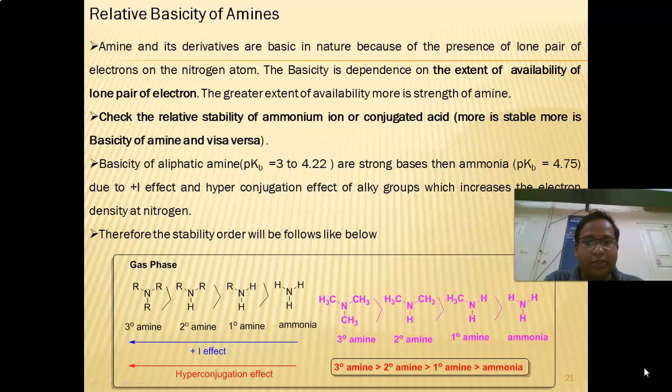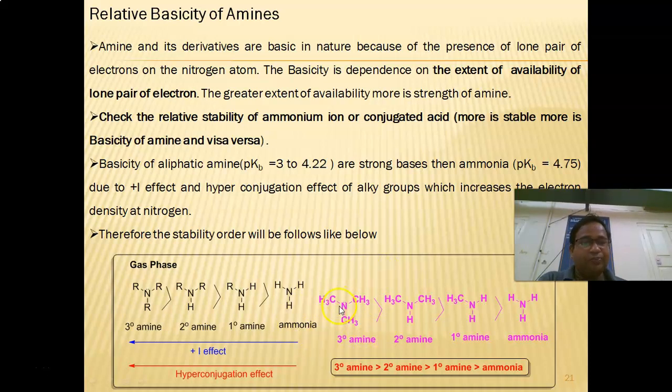species or the atom or group of atoms which donates a pair of electrons is said to be a base, and which accepts a pair of electrons is said to be an acid. So according to this, amines and ammonia have nitrogen which contains a lone pair of electrons, which easily donates the pair of electrons. Because of that reason, it acts as a base. Depending upon the nature of the substituent on the nitrogen, the basicity will increase.